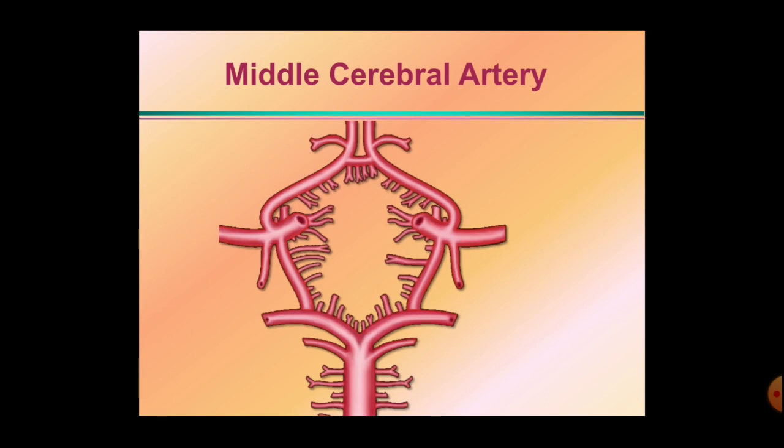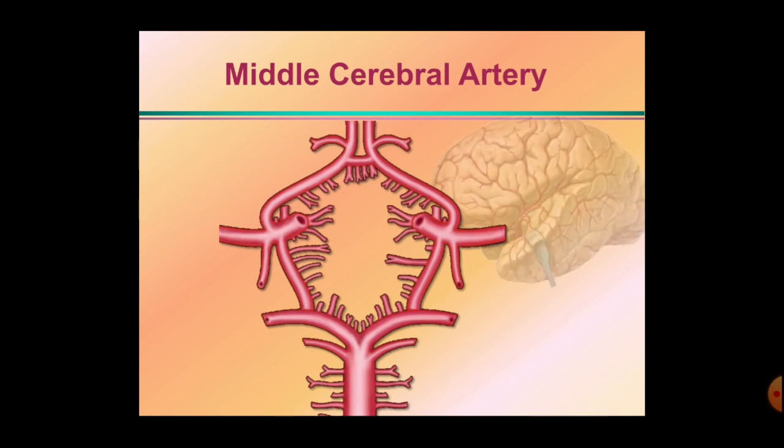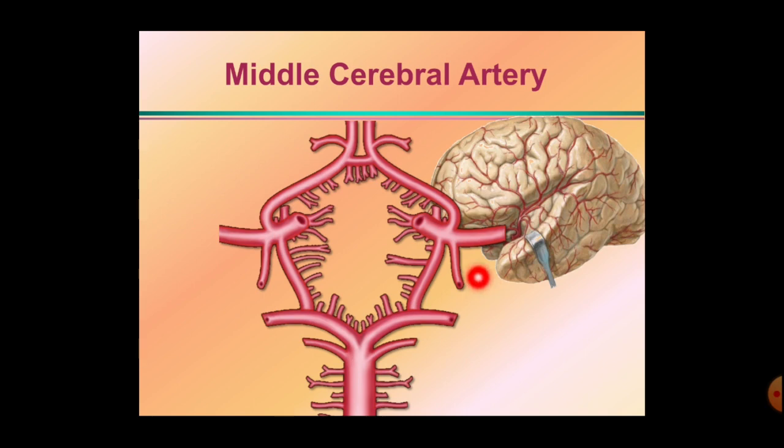I will discuss the middle cerebral artery. In the picture here, this is the middle cerebral artery. The middle cerebral artery is the larger terminal branch arising from the internal carotid artery. It runs laterally in the sylvian fissure, in the lateral sulcus of the brain. Here at this site it gives a number of branches passing upwards and downwards, and it supplies most of the superolateral surface.